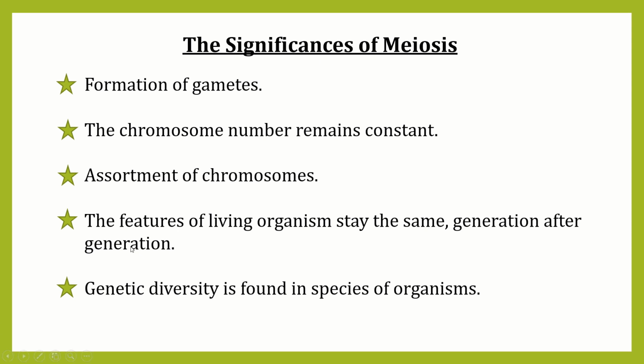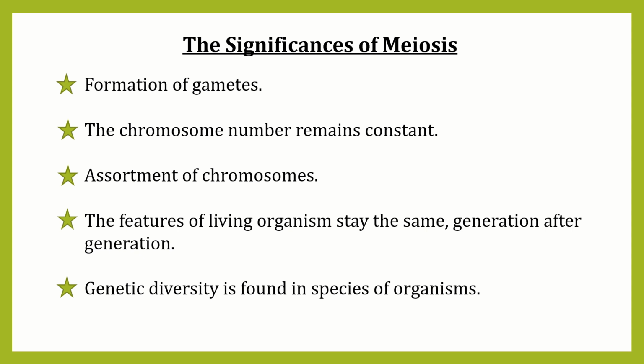Now, the fourth significance. The features of living organisms stay the same generation after generation. In sexual reproduction, one male and one female gamete fuse together. After fusing, the number of chromosomes remains the same generation after generation. In this reproduction, the number of chromosomes becomes half in the reproductive cells, that means gamete cells, compared to the mother cell, because of the process of meiosis.